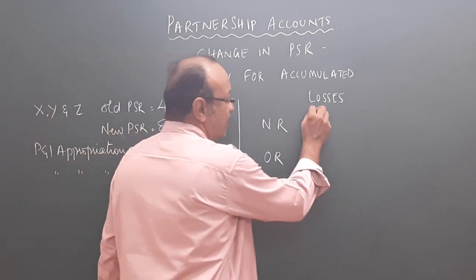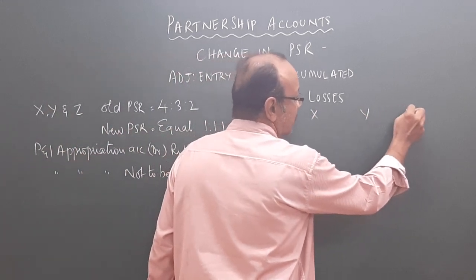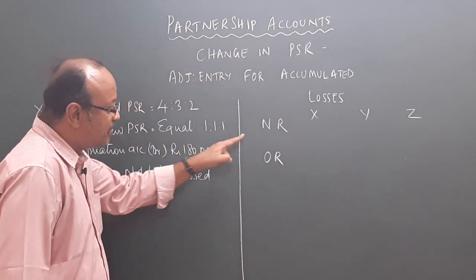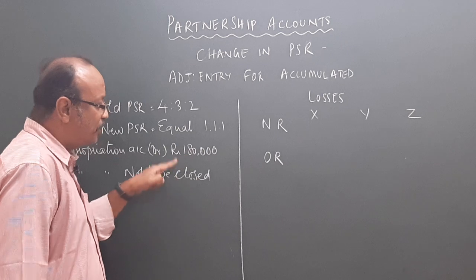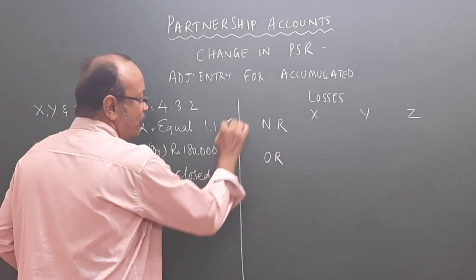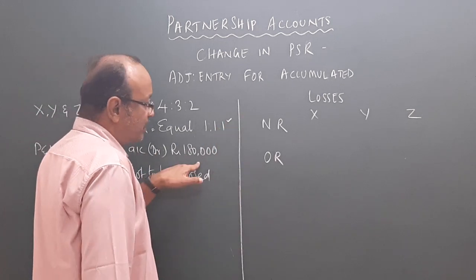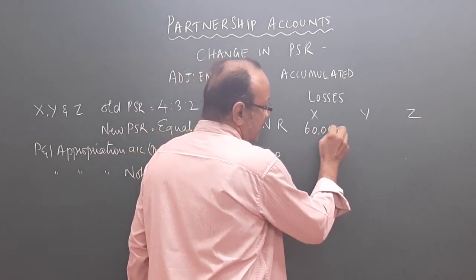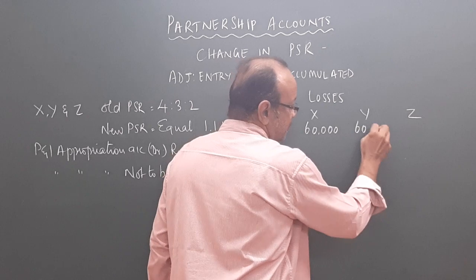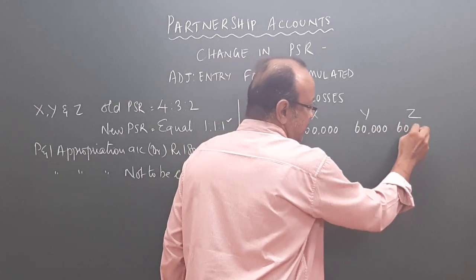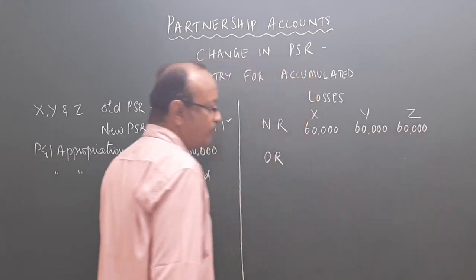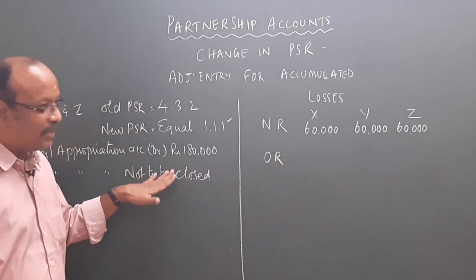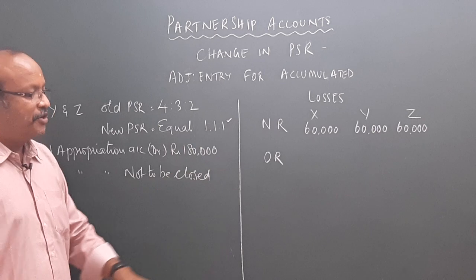X, Y and Z. First we distribute it in the new ratio. New ratio is 1:1:1. When this 1,80,000 is distributed in 3 parts, each partner will get 60,000 each. 60,000, 60,000, 60,000, totally 1,80,000 rupees we have distributed.